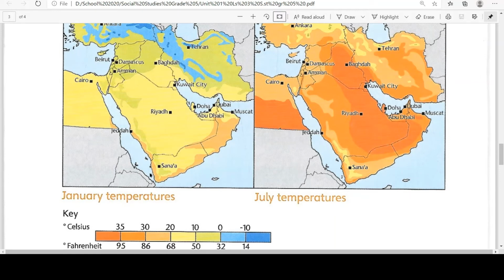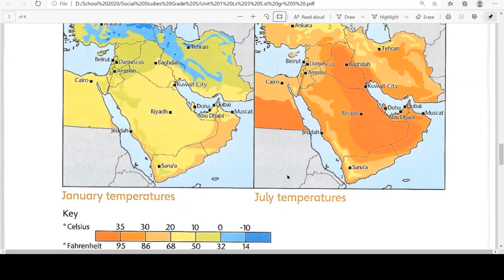So if we look at this map in January, Riyadh is a yellow color. From this legend, we can take a guess that it is between 10 to 20 degrees Celsius during the winter month of January. Like this, the other areas are also shown with different colors. The dark orange color is not there because it is the month of winter, January. Even in the hotter areas, the temperature will go from 20 to 30 degrees Celsius. It will not go more than that.